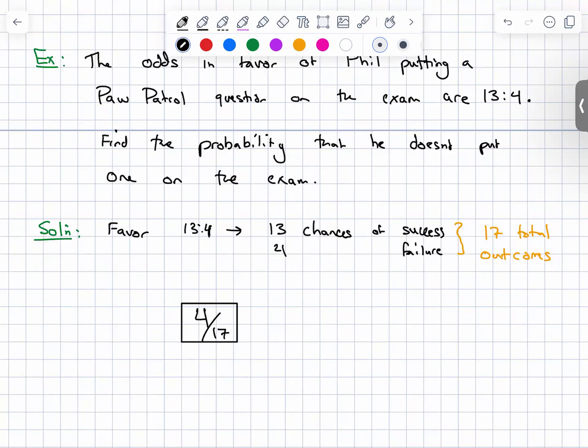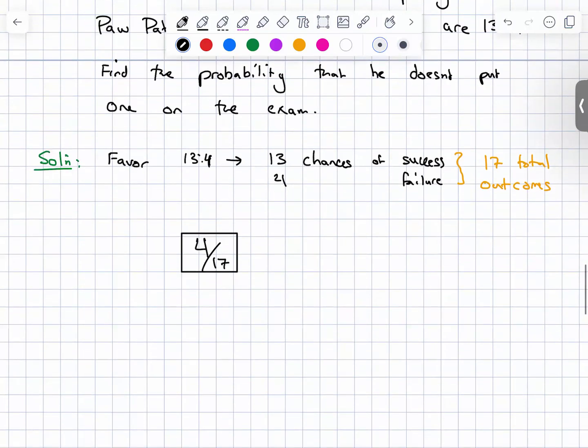So take a long time reading these problems because there's a lot of information to parse through. There's a lot of deductions that need to be made. The fact that it says 13 to 4 in favor means that there are 13 chances for me to put the Paw Patrol question on, 4 chances that I don't. And so that's a total of 17 outcomes. And since the probability is finding that I don't put one on the exam, the numerator should be the 4, because that's the ways that I don't put one on the exam. Does that make sense? Remember, you can work backwards too. And that's what the next example will be.